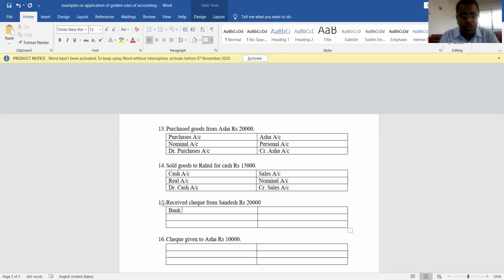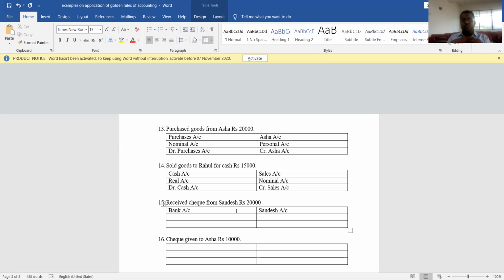One is bank account and another one is Sandesh account. Suppose if it is received cash from Sandesh, we were writing Sandesh account and cash account, but it is received check. Understood? So we are writing two accounts. If we received a check, or if we paid something by check, it always represents whom? It always represents bank. So here two accounts are bank account and Sandesh account.